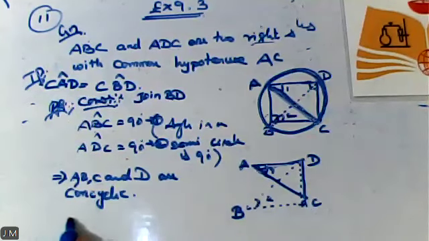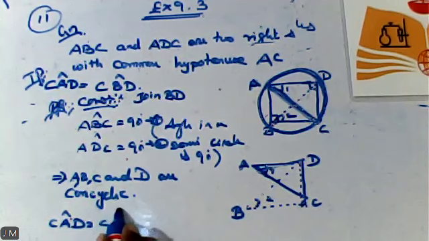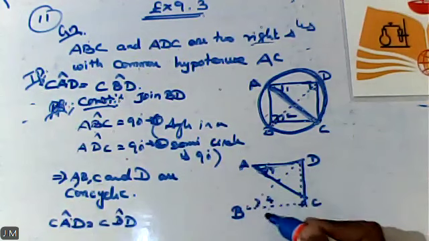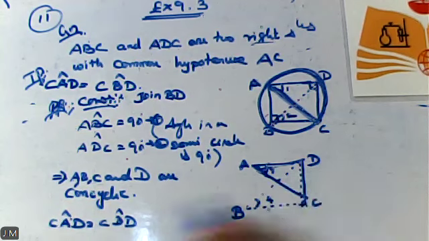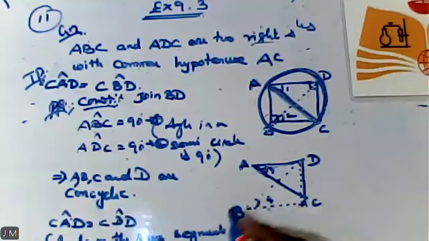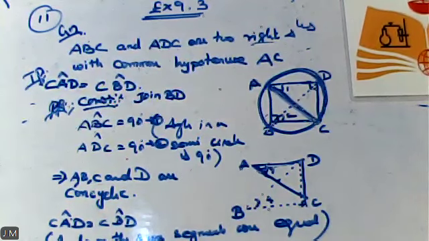Or I can convert it into the three-letter symbol. Angle at CAD is equal to angle at CBD. What is the reason? Angles on the same segment are equal. Please make a note of it. Angles on the same segment are equal. Okay, children, am I clear with my instructions?